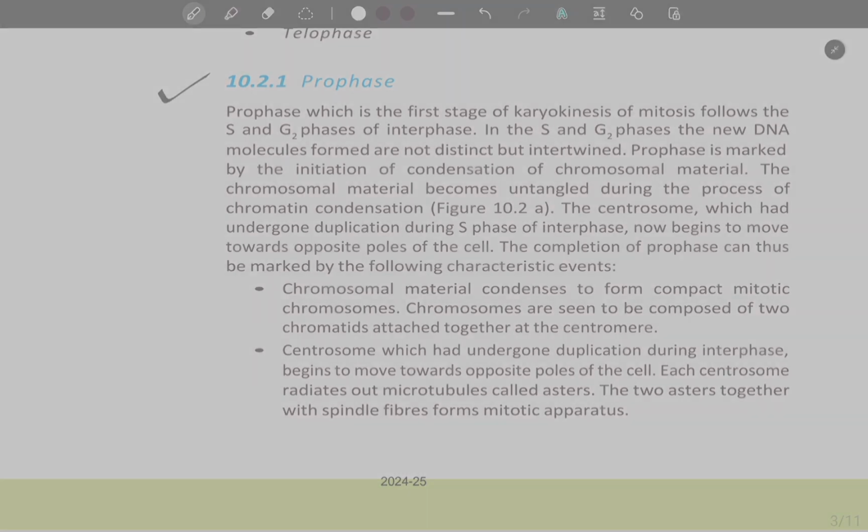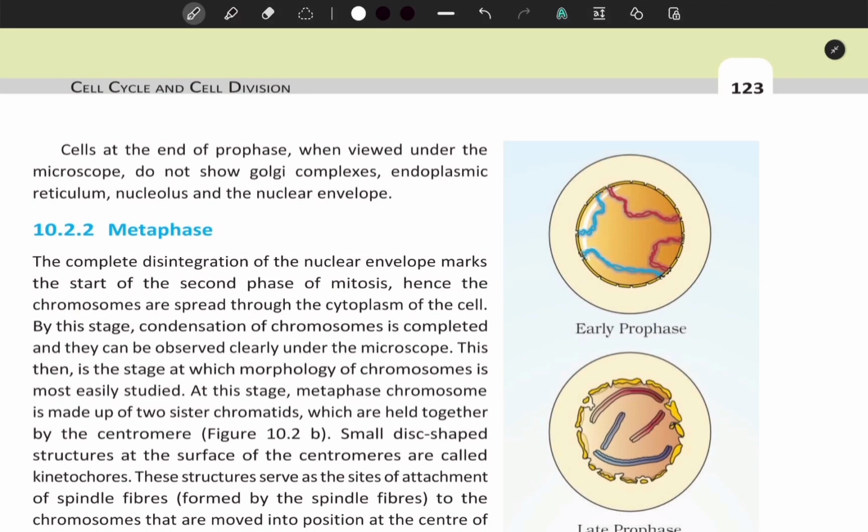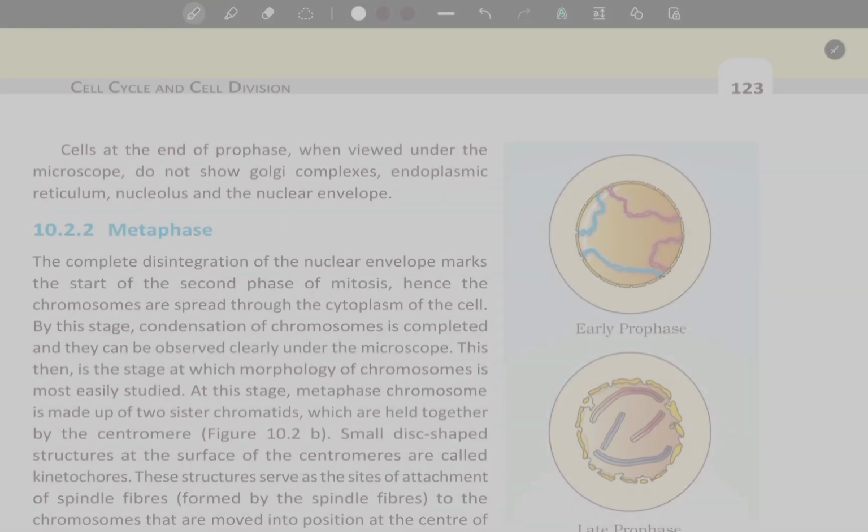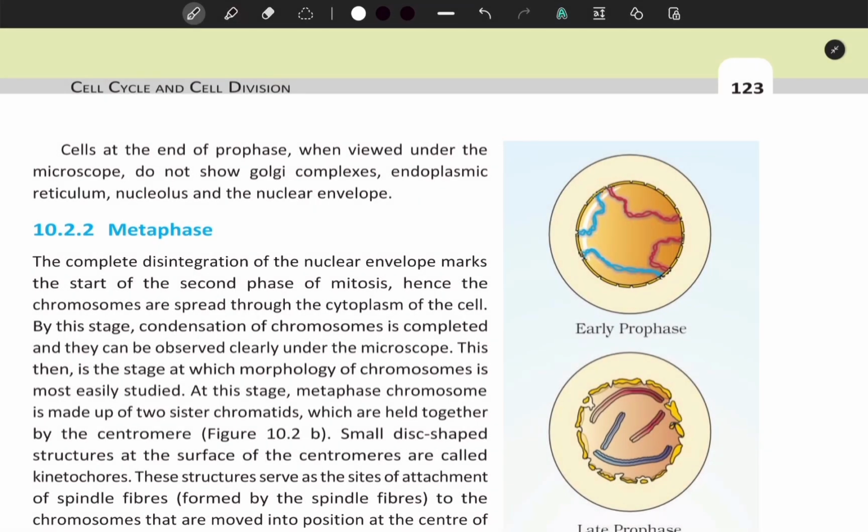10.2.1 Prophase. Prophase, which is the first stage of karyokinesis of mitosis, follows the S and G2 phases of interphase. In the S and G2 phases, the new DNA molecules formed are not distinct but intertwined. Prophase is marked by the initiation of condensation of chromosomal material. The chromosomal material becomes untangled during the process of chromatin condensation.